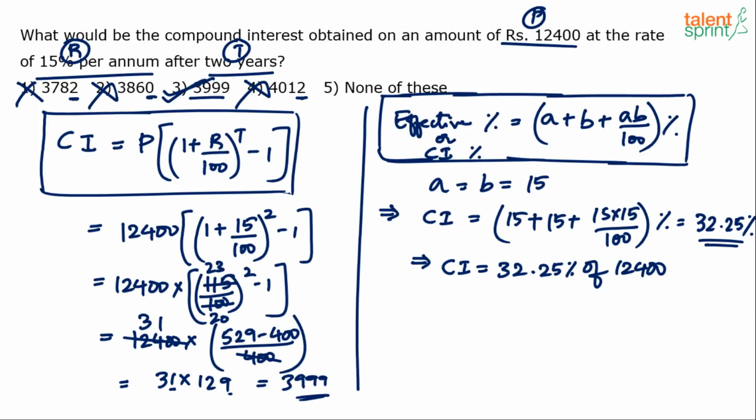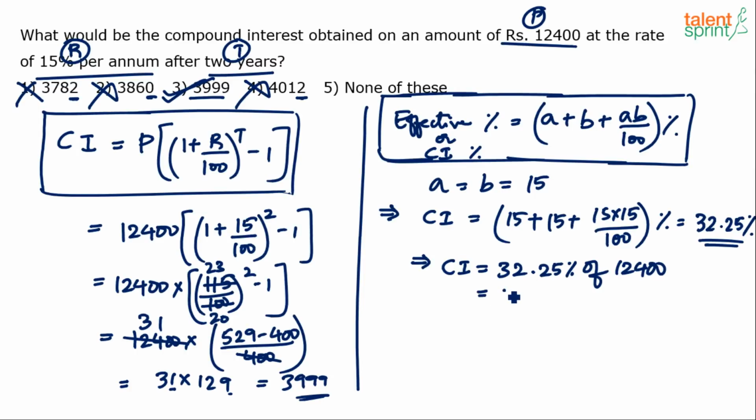Now again, your calculation skills are important, your numerical skills here are important, right? How do you do the calculation? So if I have to explain the calculation part here, 32.25% can be split as 30% plus 2% plus 0.25%. Either convert this into a fraction, but I don't recall 32.25 in terms of any fraction. Of course it can be converted to a fraction, but it's not so easy to do, right? It's not a standard percentage in terms of its equivalent fraction. So what we can do is split this in terms of 32 and 0.25, so that the calculation becomes easy.